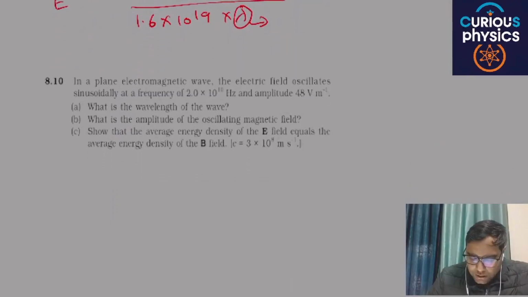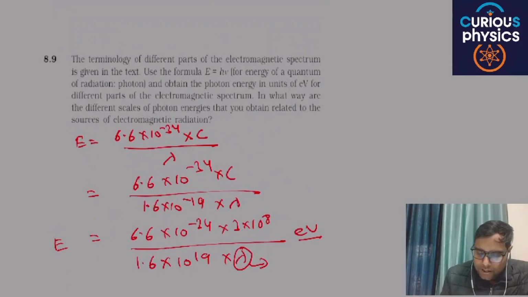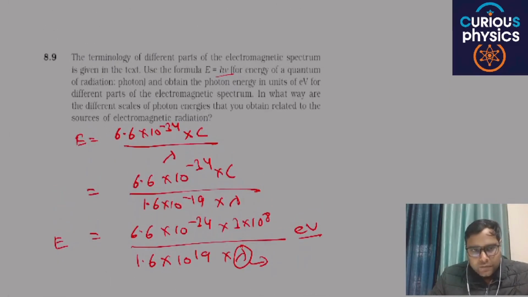All this, hν and so on, we will discuss in your 11th chapter. That chapter is related to the dual nature of radiation and matter. So don't get confused. We will study this concept in chapter number 11.